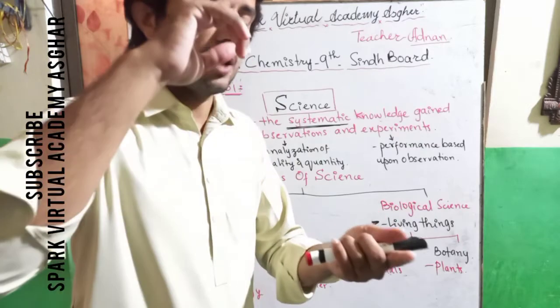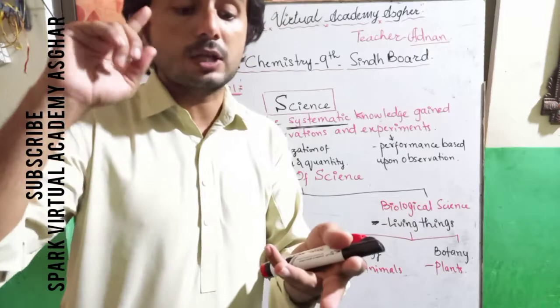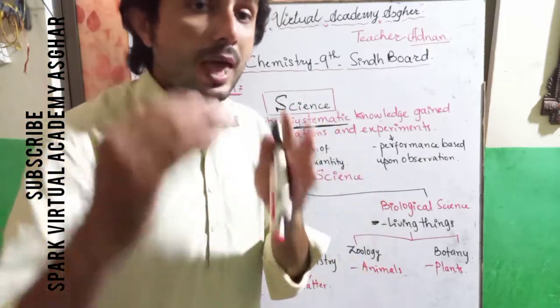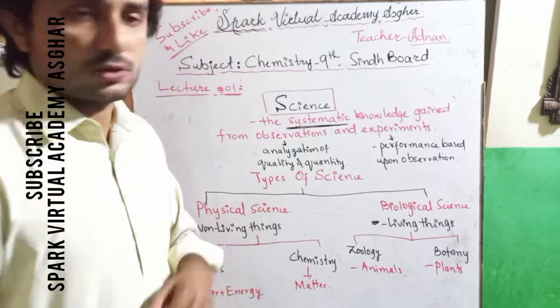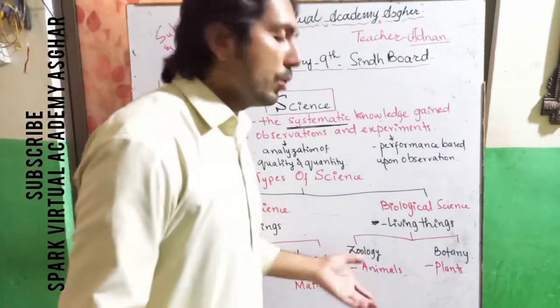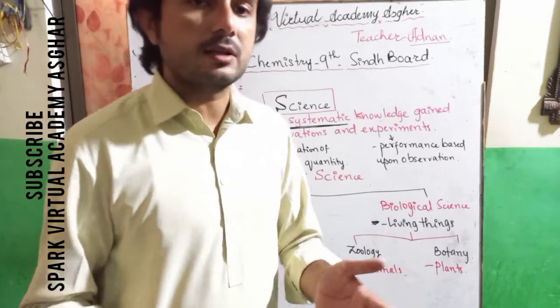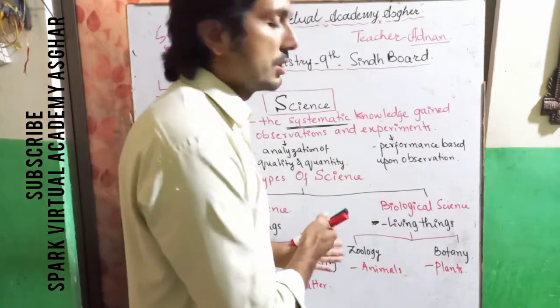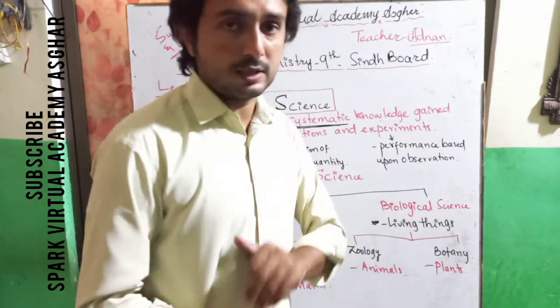We will study the properties of matter, the composition of matter, and the structure of matter. Everything related to matter is categorized into chemistry. In zoology, we study the animals, and the plants are categorized into botany.